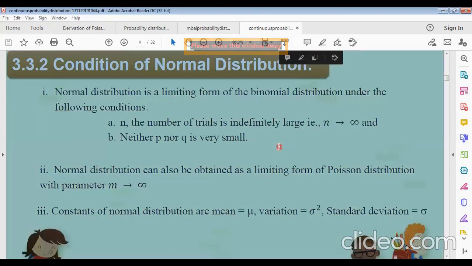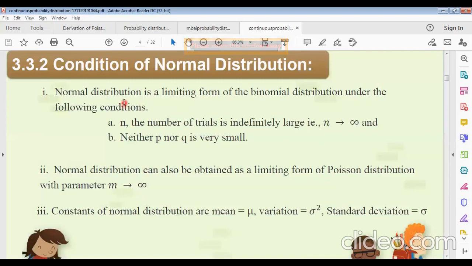Now, conditions for normal distribution. What will be the conditions of normal distribution? The first condition: normal distribution is a limiting form of a binomial distribution under the following conditions. If we apply these two conditions in binomial distribution, then it will transform to normal distribution.